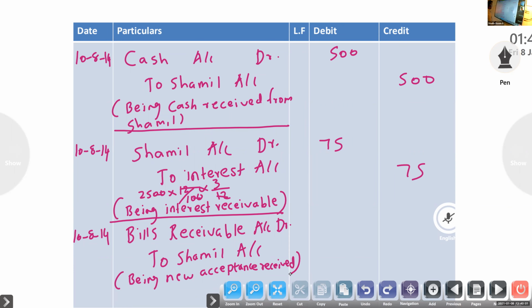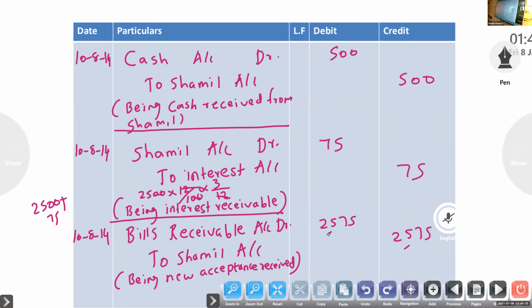So how to calculate? New bill will be 2,500 plus 75, 2,575. Clear? Amount of new bill is balance plus interest.